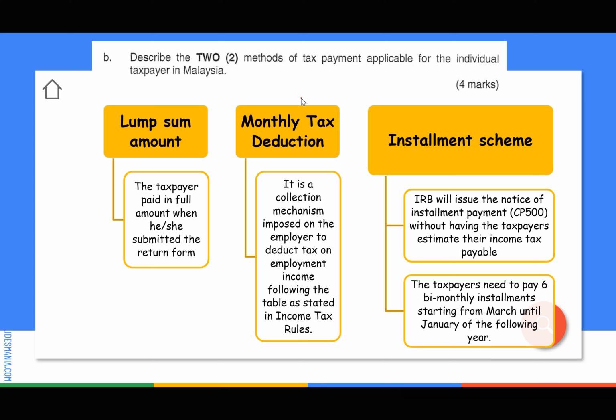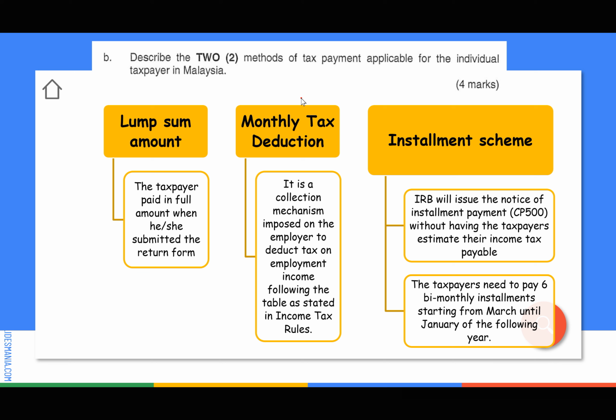How do they deduct the amount? Basically based on the table or the guideline issued by IRB. I already explained that table during the lecture. They will directly deduct the amount from our salary. So this is what we call monthly tax deduction. So you explain what you know.